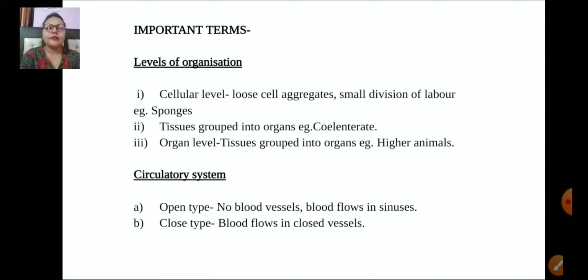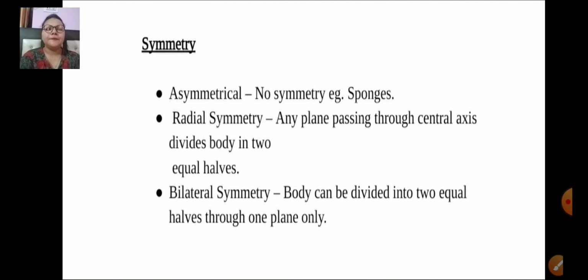Talking about the circulatory system, it is of open type or closed type. In the open type of circulatory system, blood vessels are absent. The blood flows in sinuses. And in the closed type of circulatory system, which is present in higher organisms, we have blood vessels for the flow of the blood.